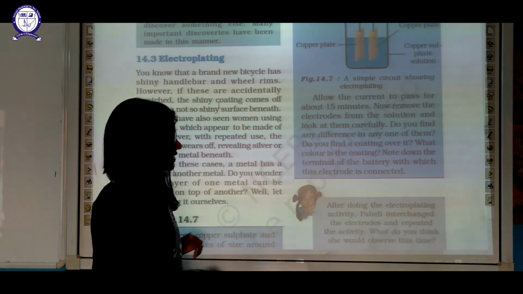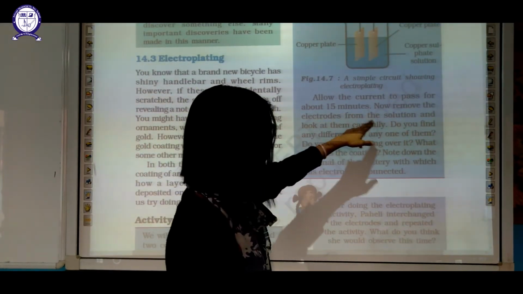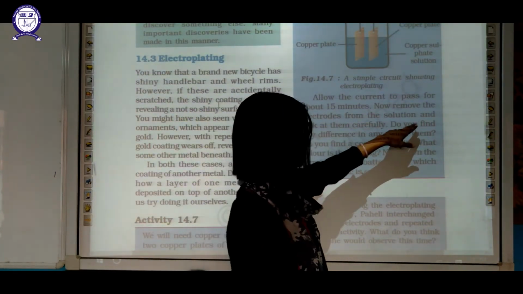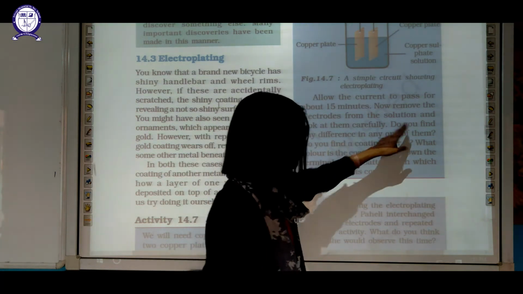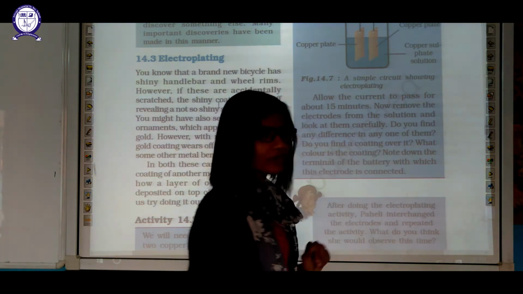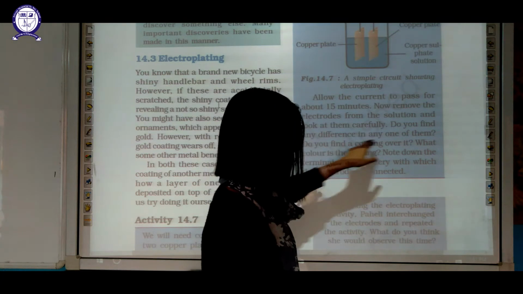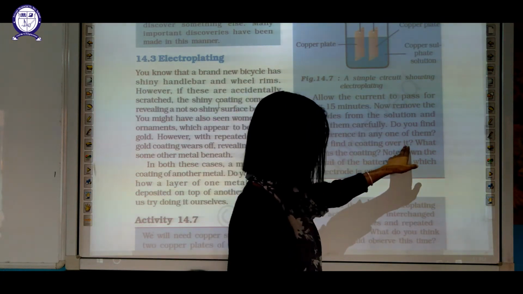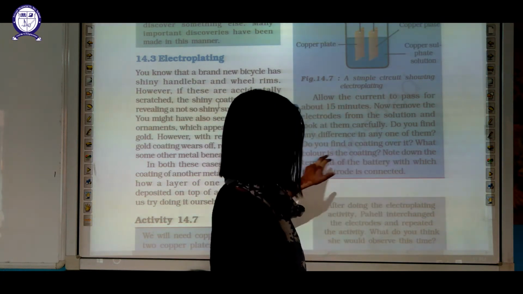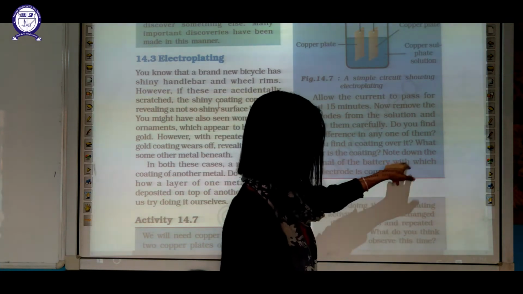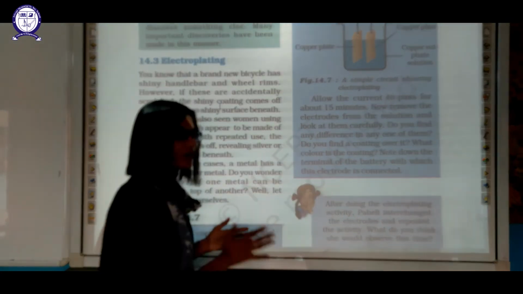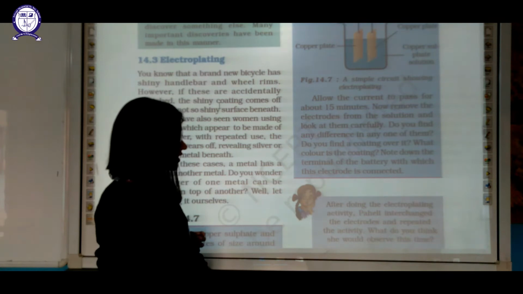Allow the current to pass through for 15 minutes. Now remove the electrodes from this solution and look at them carefully. Do you find a difference in one of them? Do you find a coating of one metal over another? What color is this coating? Now note down all your observations. So let's see.